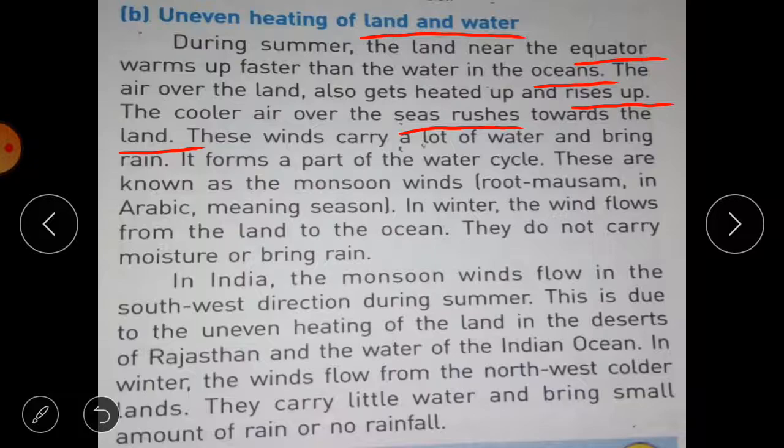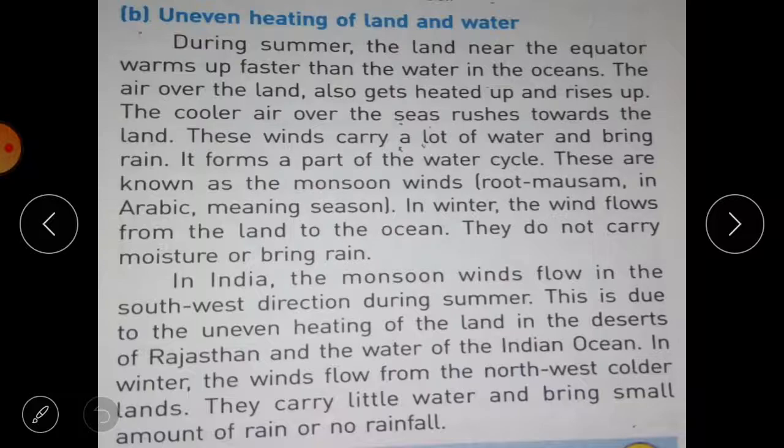In winter the wind flows from the land to the ocean. In the winter season the opposite situation is there, that means the wind flows from land to the ocean and they do not carry moisture or bring rain. Okay, so this is another situation that occurs because of uneven heating of the different parts of the earth.